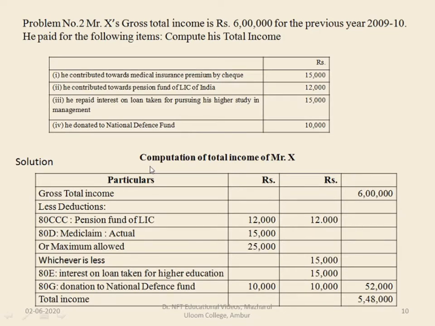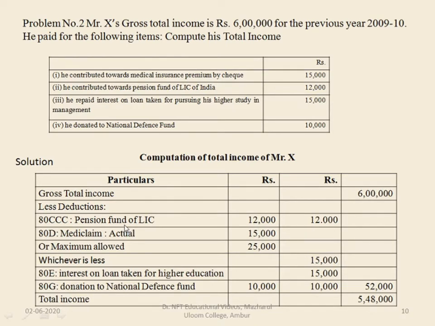We'll write it one by one. Write computation of total income of Mr. X. The total income of Mr. X is 6 lakhs. Then from that we will make the deductions one by one. So we'll write it accordingly. Under section 80CCC we have pension fund of LIC of India which is contributed by Mr. X. So pension fund of LIC is 12,000.